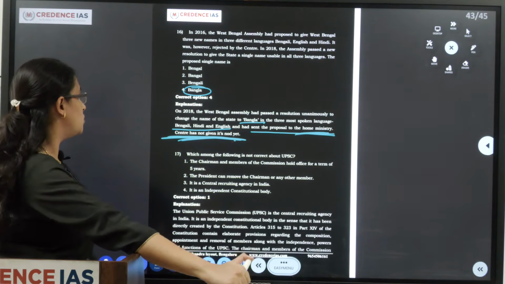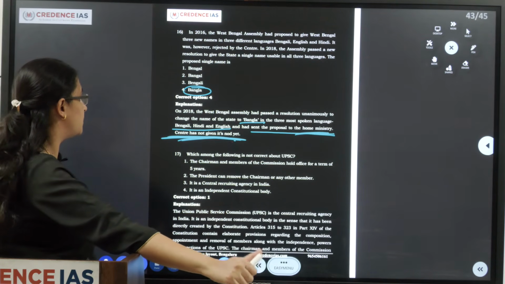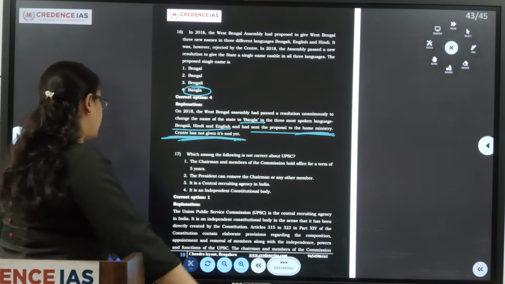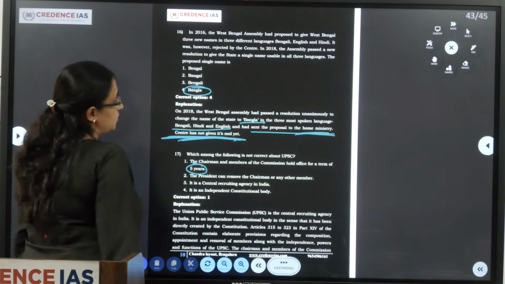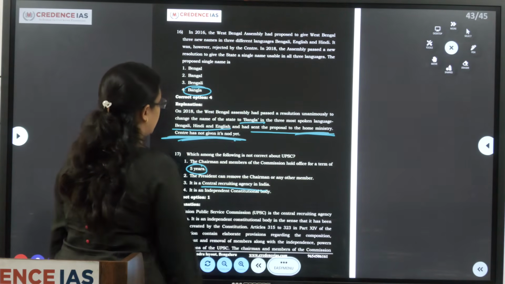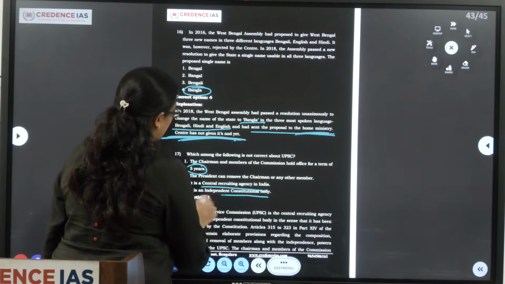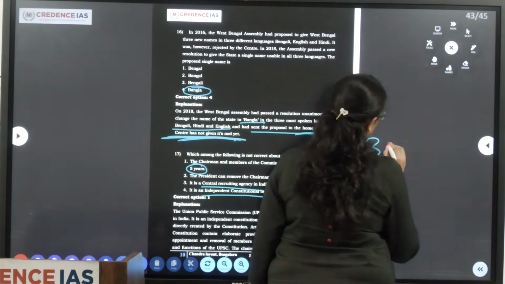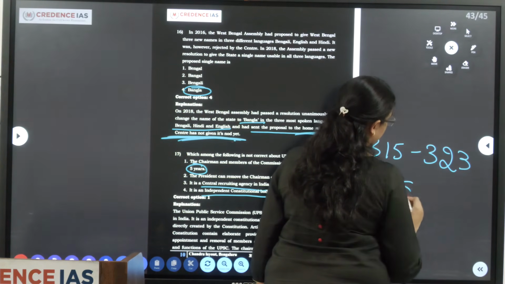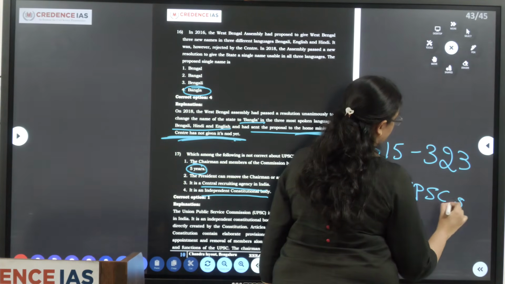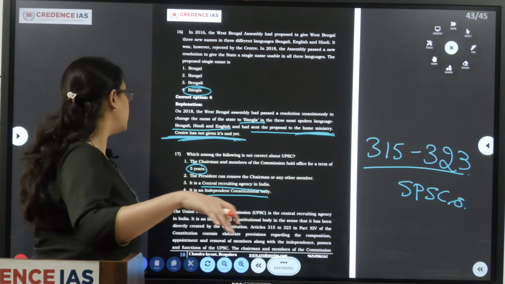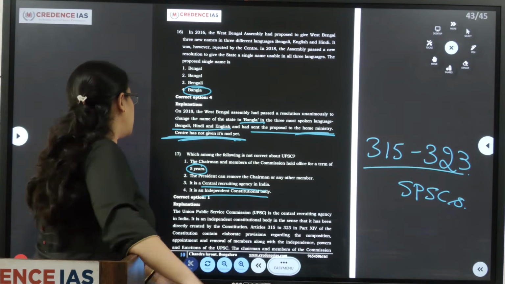Which among the following is not correct about UPSC, Union Public Service Commission? The chairman and members of the commission hold office for a term of 5 years. The president can remove the chairman or any other member. It is a central recruiting agency in India. It is an independent constitutional body. Articles 315 to 323 deal with UPSC as well as state public service commissions. As per these articles, it is a central recruiting agency and an independent constitutional body.